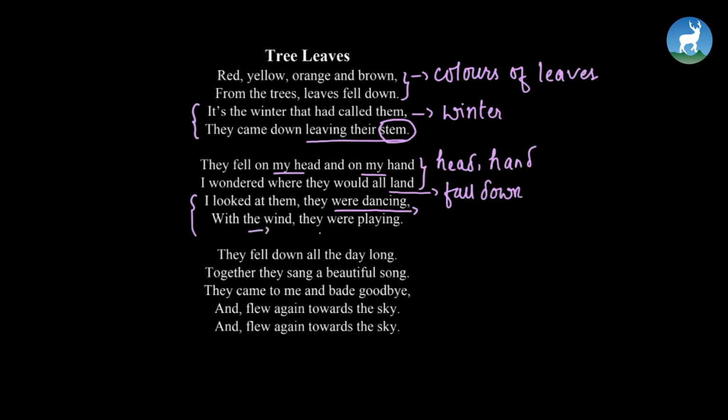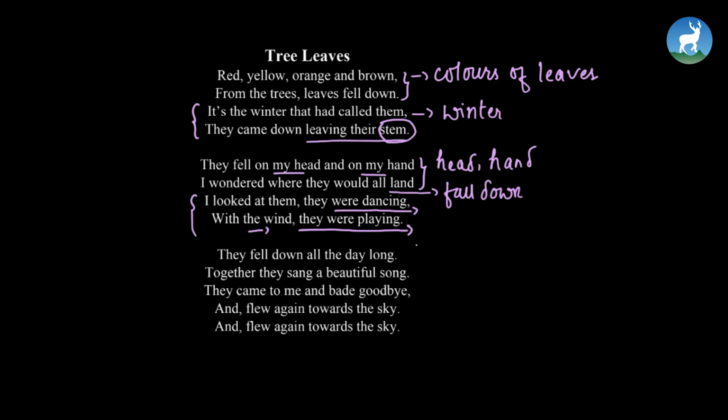And the poet also says that the leaves look like they were playing, right? Whenever we play, what do we do? We twirl, we swirl, right? So the poet also sees that the falling leaves were dancing and playing. They fell down all day long. Together they sang a beautiful song.